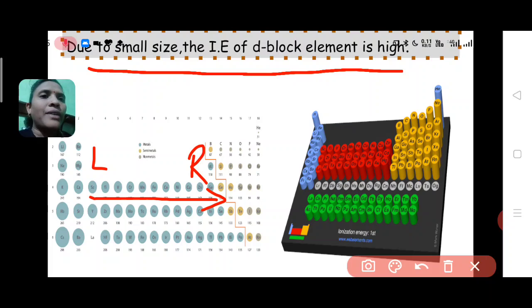So the ionization energy of d block elements is high. Why do d block elements have high ionization energy?